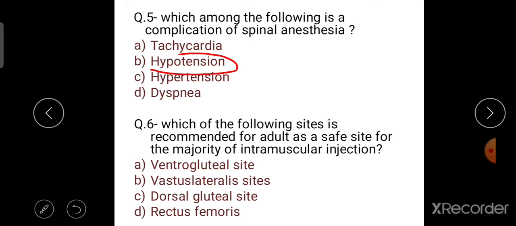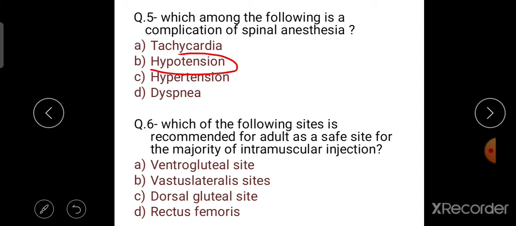The most common neurological complications after spinal anesthesia are postural puncture headache, and hypotension after anesthesia is a physiological consequence of sympathetic blockade. So the right answer is hypotension.